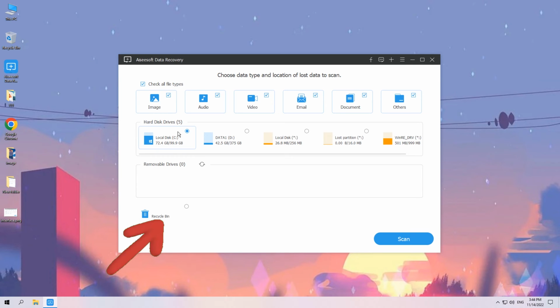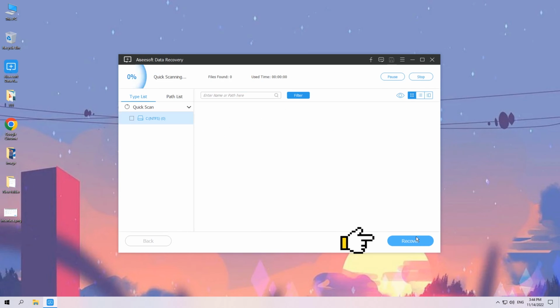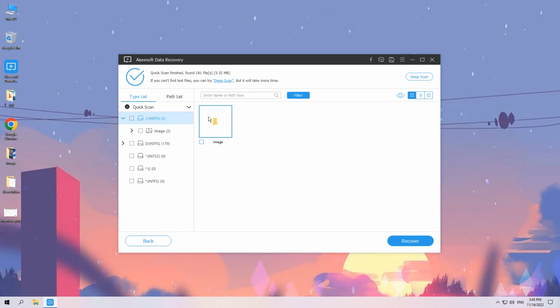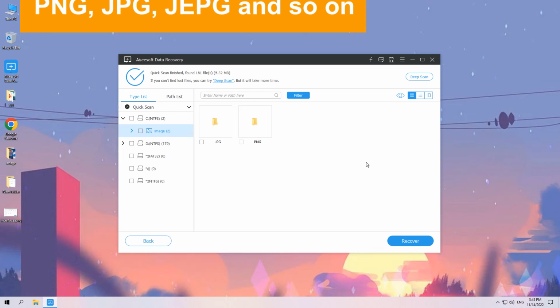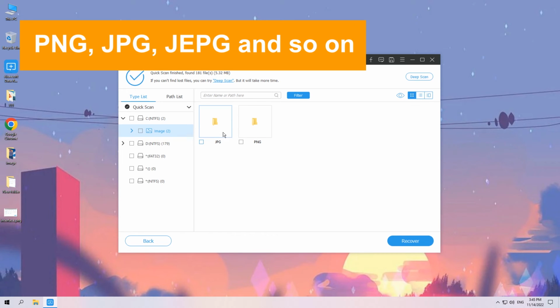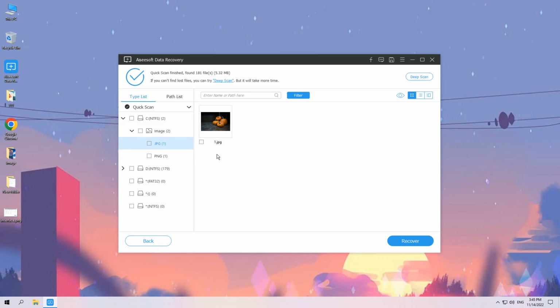Okay, from the main interface, choose Image, check the recycle bin, and click the Scan button. The software will do a quick scan to find anything in the recycle bin, and the process will be finished within a while. Once done, all photos will be displayed in the window and are categorized by image file format like PNG, JPG, JPEG and so on. Click to open the folder and browse for your deleted files there.